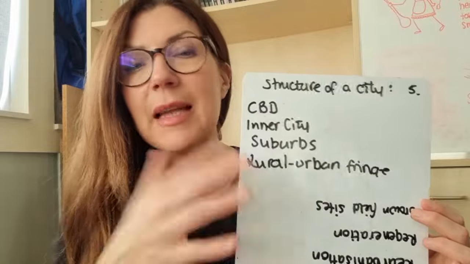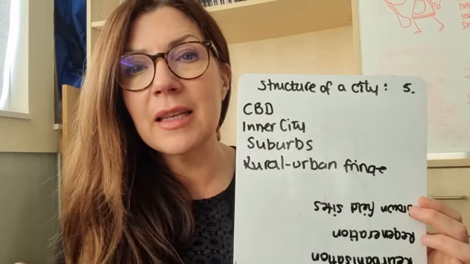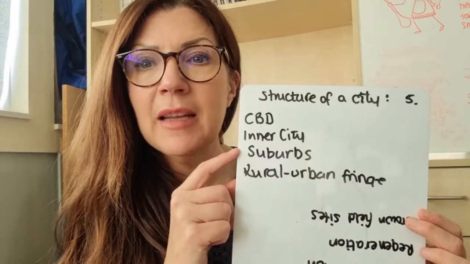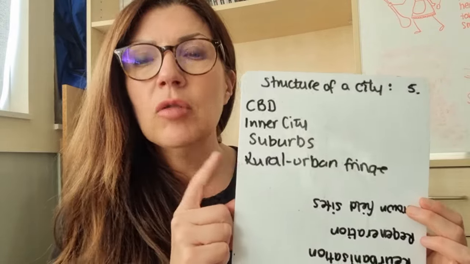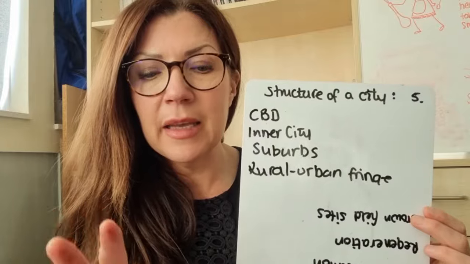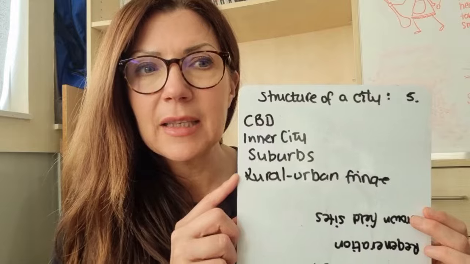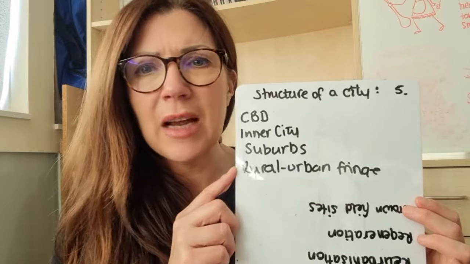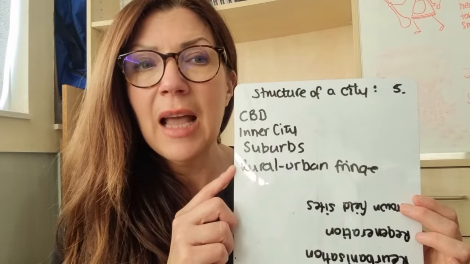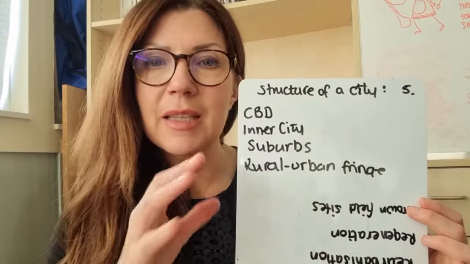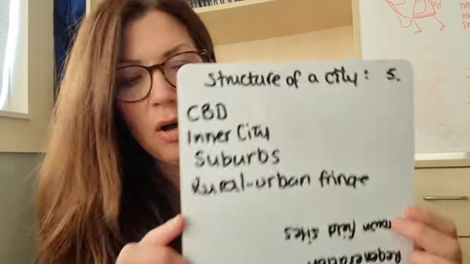Then the suburbs is outside the inner city, so that's where we have our housing estates and our semi-detached houses and things like that. So that's where maybe richer people might live. And then we've got the rural urban fringe, which is basically the transition between the town and the city. So that's got good transport links. It tends to be where our out of town shopping centres are located, etc. And we have got a transition between countryside and city there. So they are our key terms.